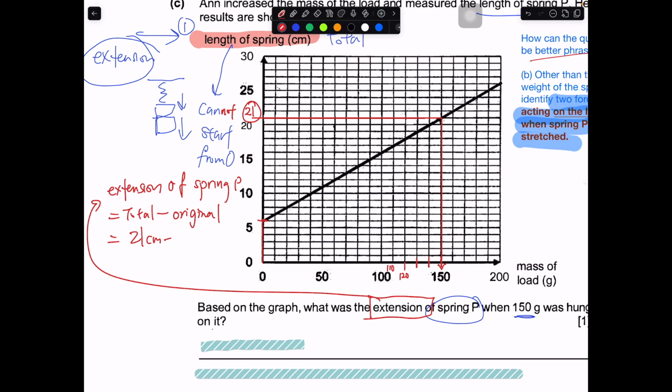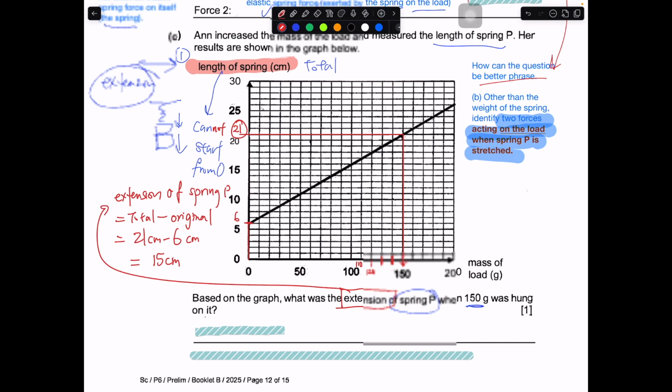It started off at 6 cm. So 21 minus 6, 15. Okay, 15 cm. The answer is 15 cm. That means the spring extends by 15 cm when you add 150. This represents 15 cm, over here.